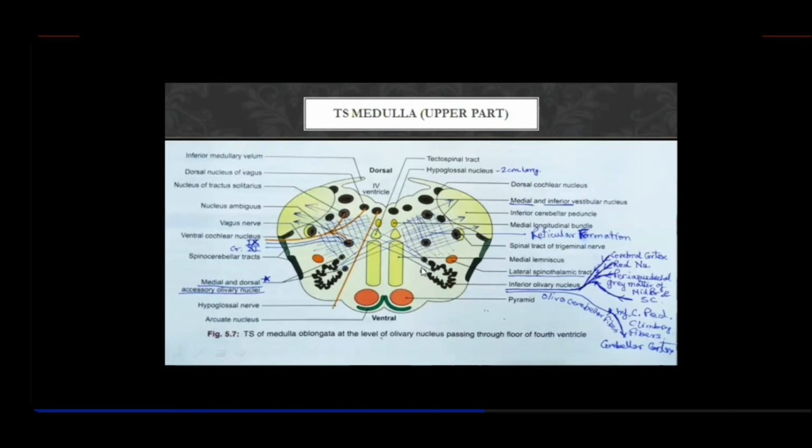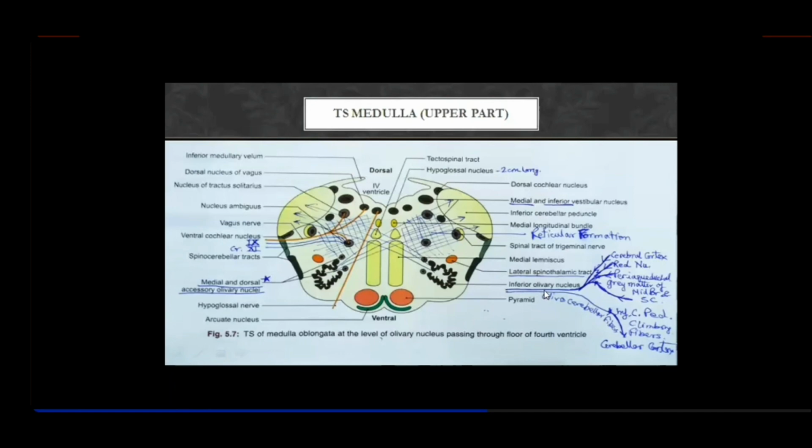You find two nucleus at the two edges of the open portion of the hilum of the inferior olivary nucleus, and these are called the medial and dorsal accessory olivary nucleus. So you find medial and dorsal accessory olivary nucleus at the two ends of the open portion of the hilum of the inferior olivary nucleus.